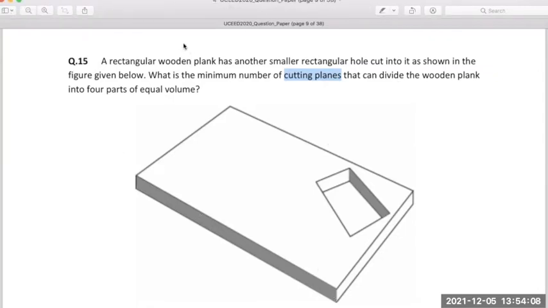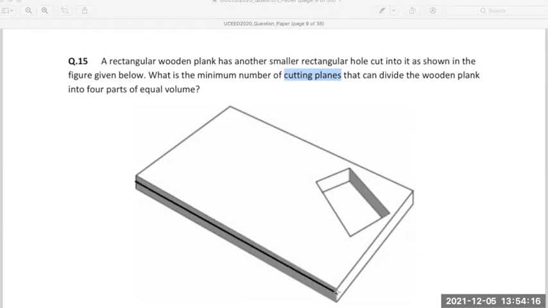So what we will do in this case is, we will first cut this object right from the middle, along a very big cutting plane.